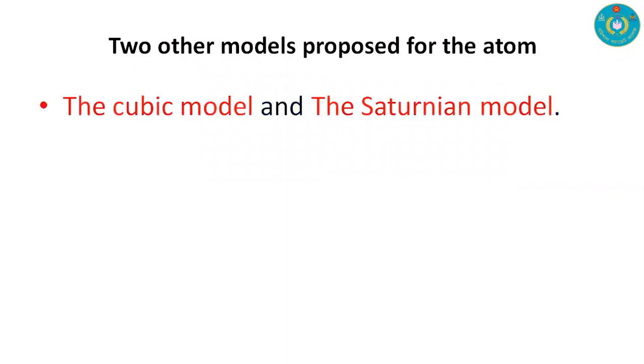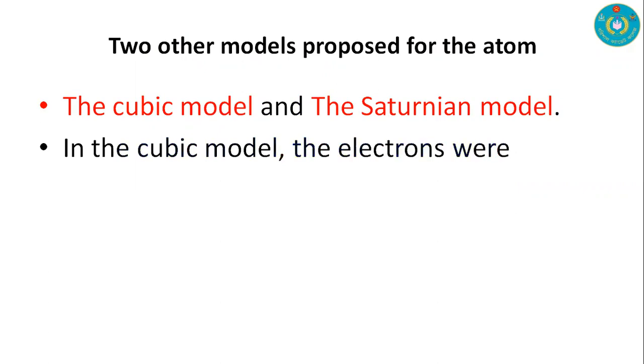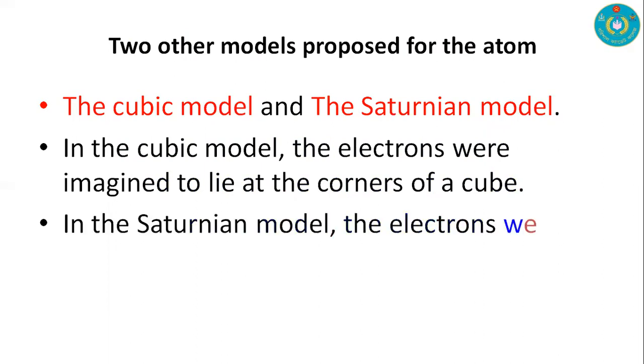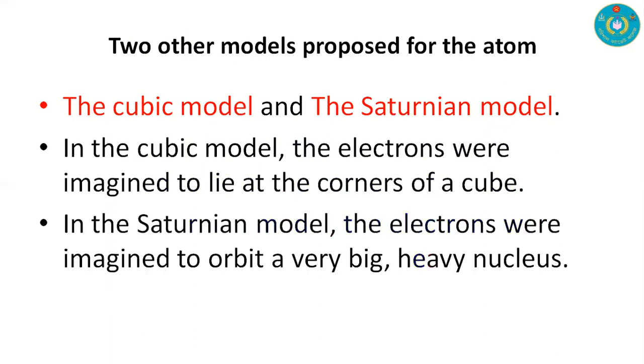Going forward, two other models were proposed for the atom. One of them is the cubic model, and another is the Saturnian model. In the cubic model, the electrons were imagined to lie in the corners of a cube, and in the Saturnian model, the electrons were imagined to orbit a very big heavy nucleus.